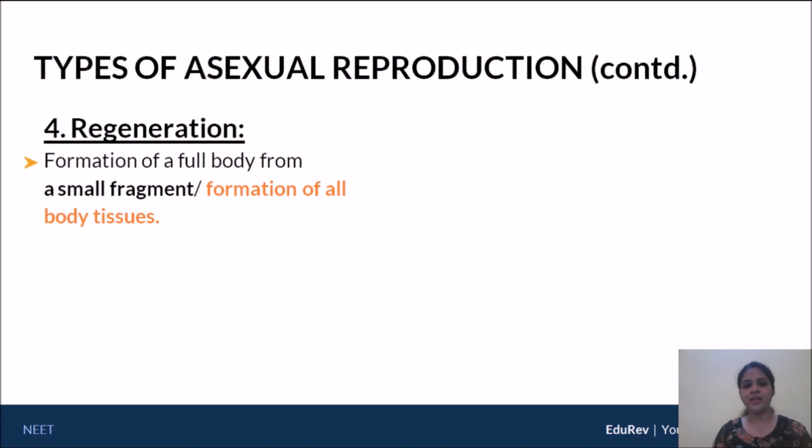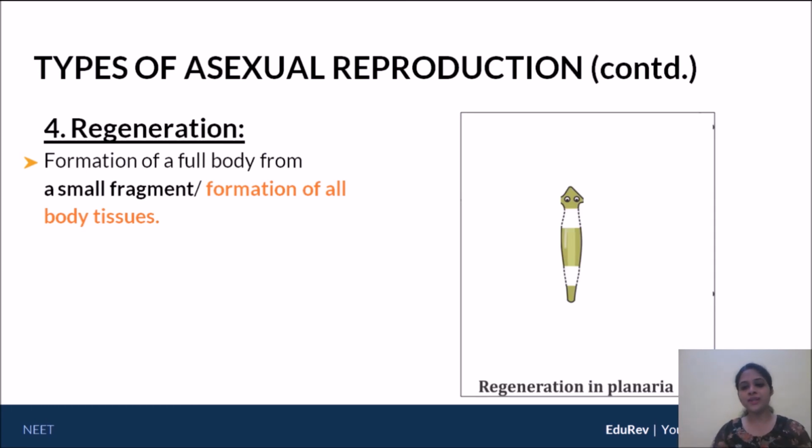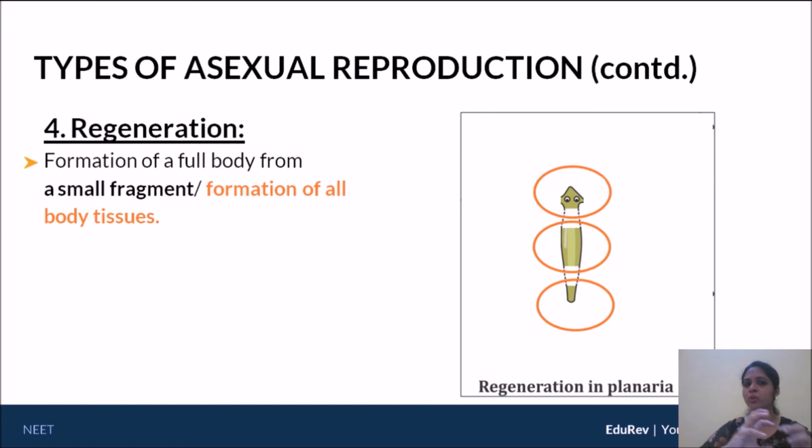Now, what does that mean? It means that from a small fragment, I need to form all body tissues. Let's go a little bit further. Let's say that this is a planaria here, and we have divided the planaria into three parts: the head, a midsection, and a tail. If it were fragmentation, I would say that the moment the head broke off from the rest of the body, the head itself is an organism. The midsection again is an organism, and the tail itself is an organism. No extra development was required to make them functional. They are already new organisms.